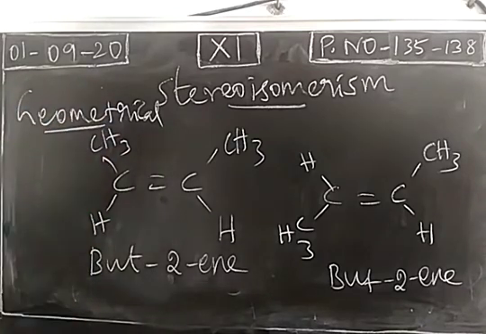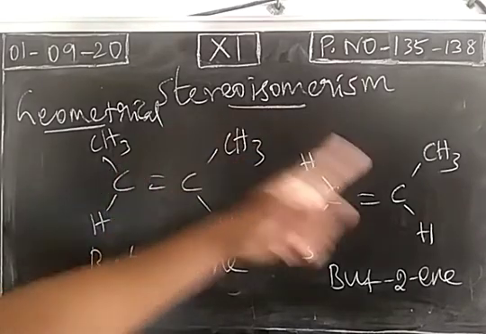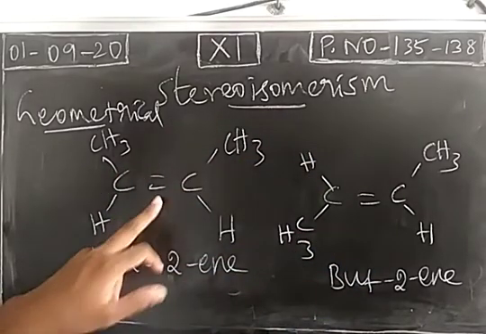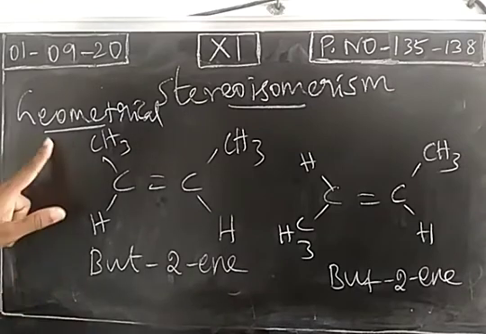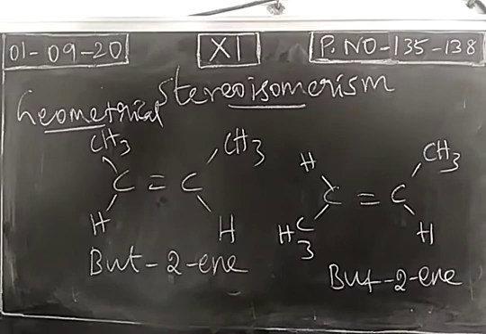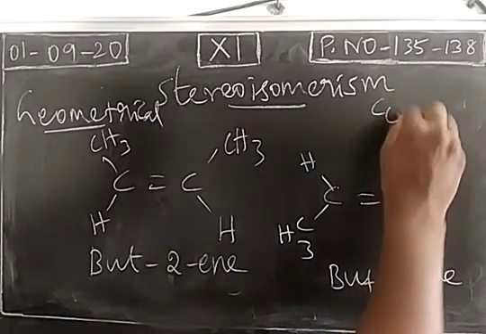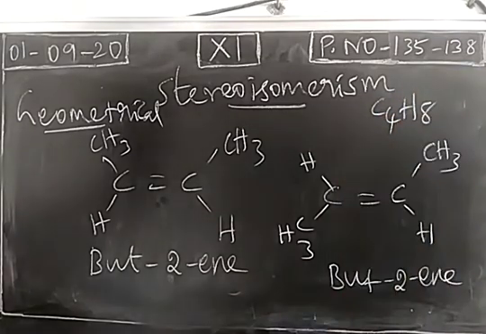Another name for geometrical isomerism is cis and trans isomerism. Geometrical isomerism is possible in alkenes. The compounds containing a double bond will exhibit geometrical isomerism. We take these two compounds having the same molecular formula C4H8, but different spatial arrangement.